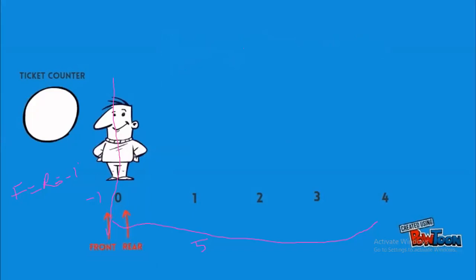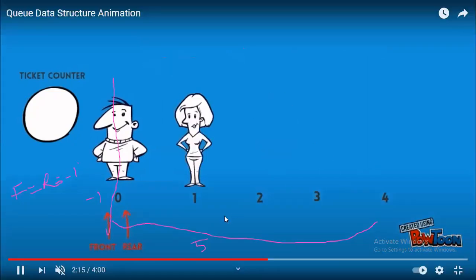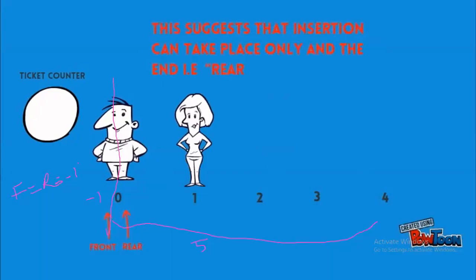Next, the next person comes into the queue, right? The next person has to follow the rules of the queue. Insertion can take place only at the rear. So this is the logic, that one can only enter from the back side. So rear goes on incrementing. Front will be at the fixed position, rear moves one position. All are waiting for the ticket counter to open. Okay, it has not yet opened.